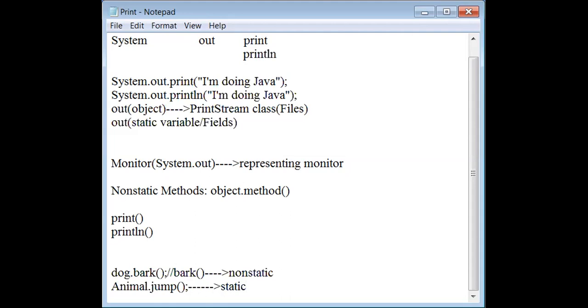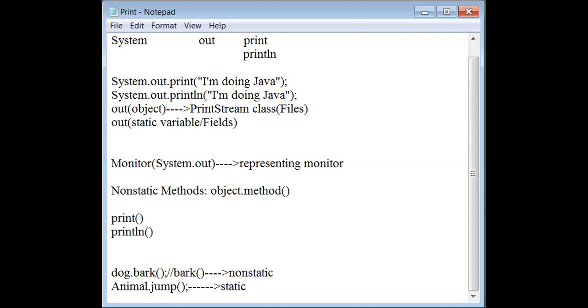So based on this, can you get some clues here? The clue I have given is that out is a static variable. Static means you require class support. Did you understand why I have taken notepad? That's why I have taken notepad.